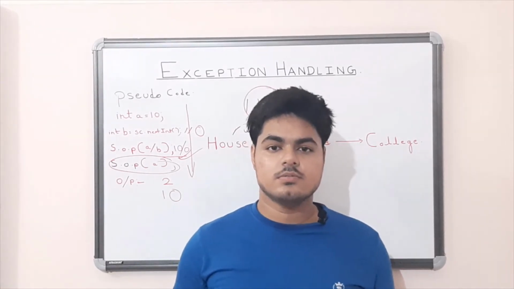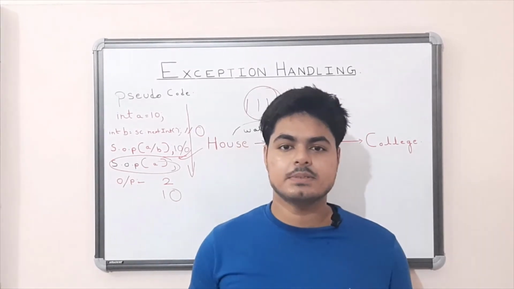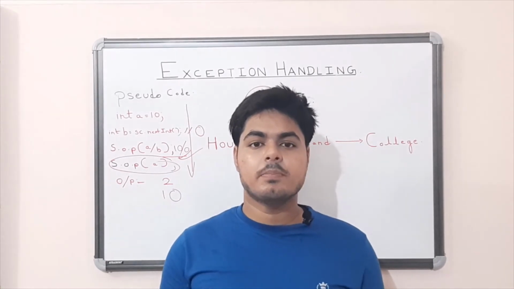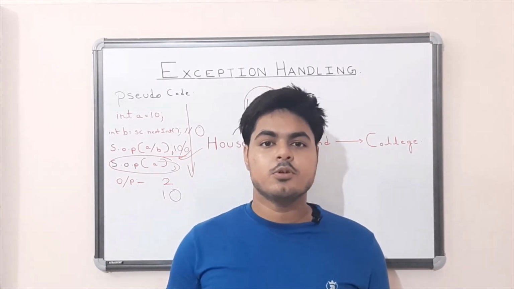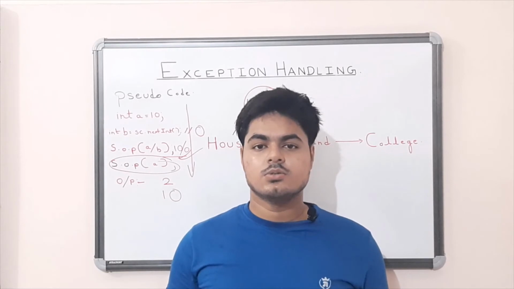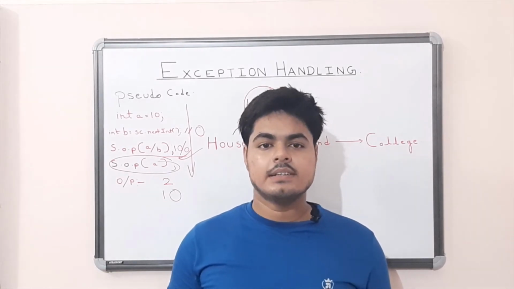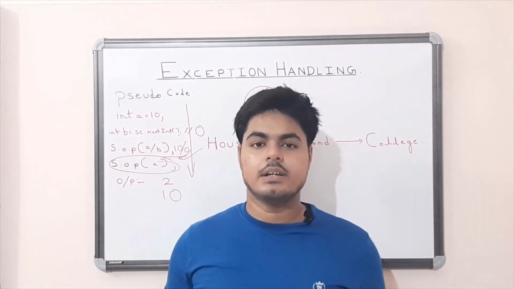Now the aim of exception handling is not to repair the exception, instead to provide an alternate path so that your program can be executed properly or completely.